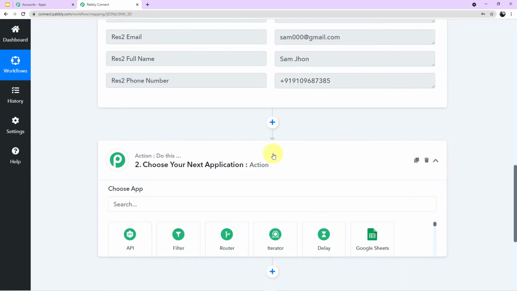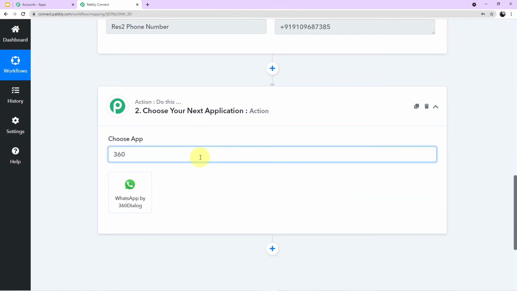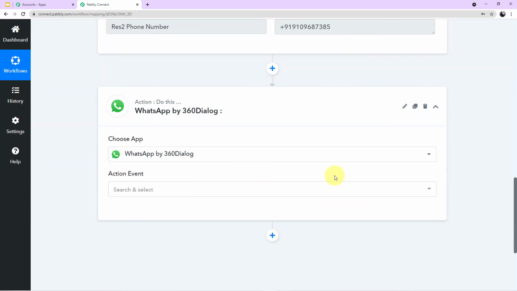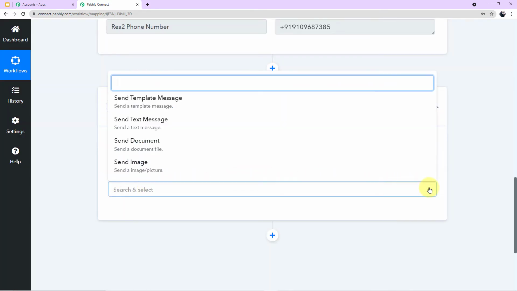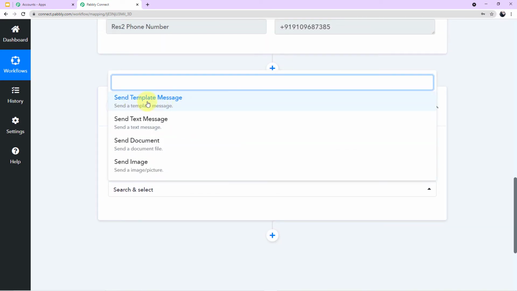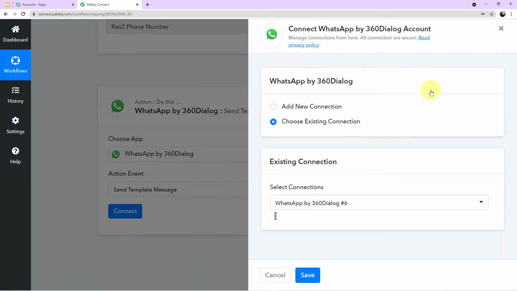So guys, come to your next application, come to the search field, and here you have to search for 360 dialog. As you can see on my screen, I'll click this. Now a new field of action event has emerged in front of me. I'll click this arrow and I can see the various action events in the drop down. I want to choose this particular action event, send template message. So I'll choose this and now I'll click on connect. So a mini window will emerge in front of me asking for two options, add new connection and choose existing connection.